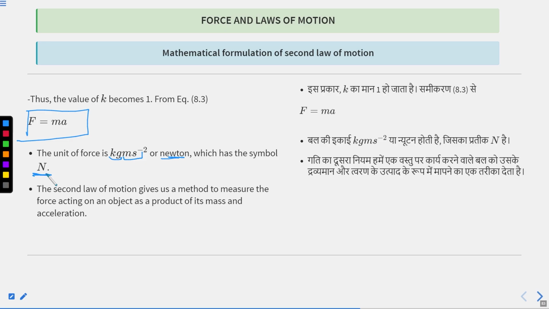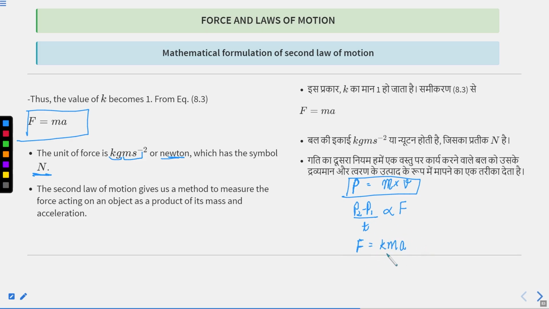Is it clear? So we first defined what momentum is. Momentum is the product of mass times velocity. And according to the second law of motion, change in momentum divided by time is directly proportional to force F. After calculation, we get that force is equal to k times ma.